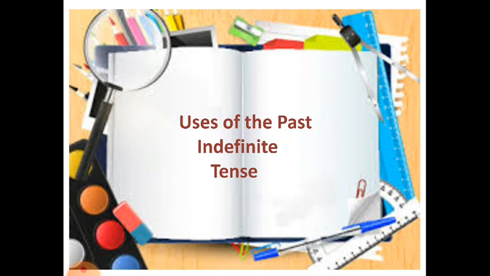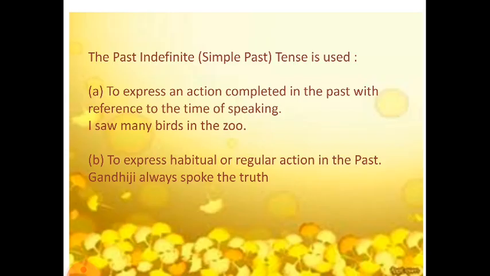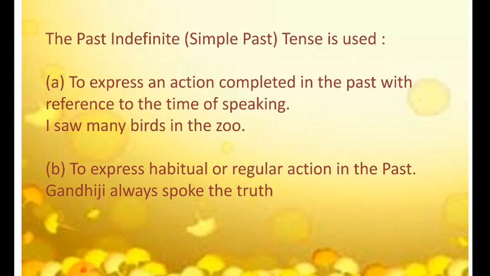Now when is the simple past tense used, or what are its uses? The simple past tense is used to express an action completed in the past with reference to the time of speaking.